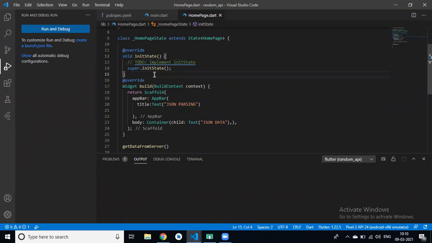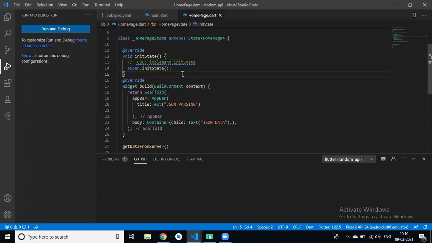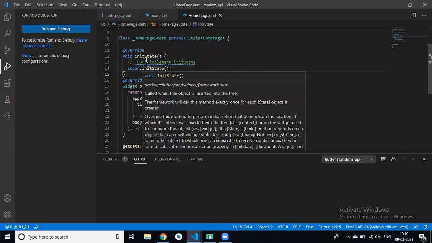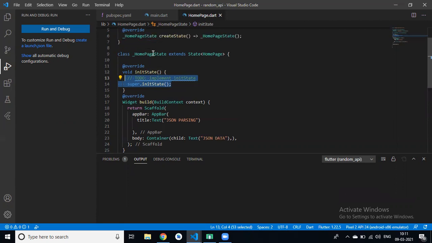Like if I want to check whether the user is logged in or not, then we have to call that method in init state. So by default, this is our first method that is automatically called when our class is loaded. Same like a constructor. Clear?